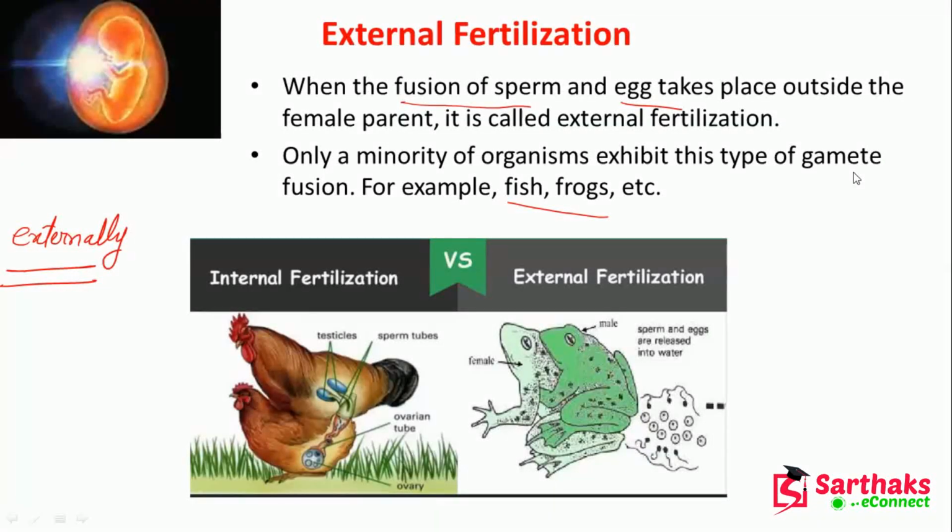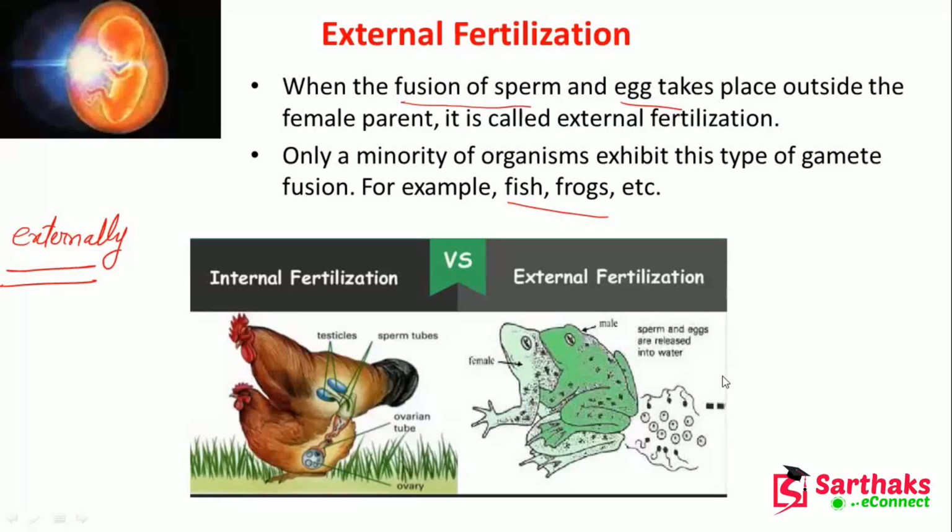So this is the external fertilization, and it is characterized by the release of both sperm and eggs into the external environment. In this picture you can see that the frog is doing external fertilization. Their sperm and eggs are released into the external environment, that is into the water, and the sperm will fertilize the egg outside the organism, as seen in the figure.